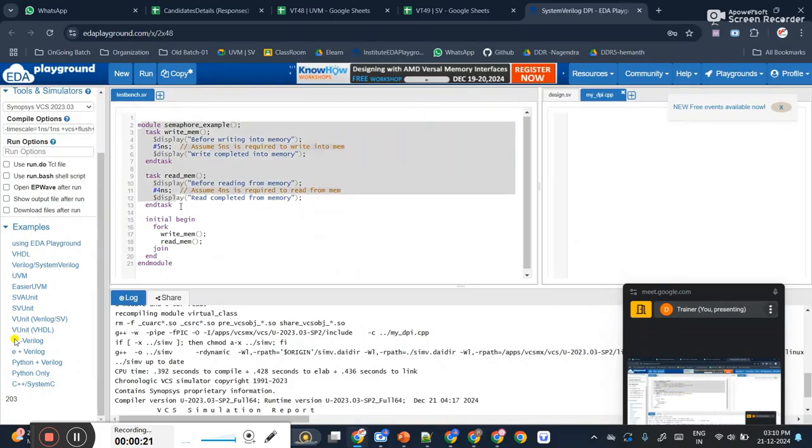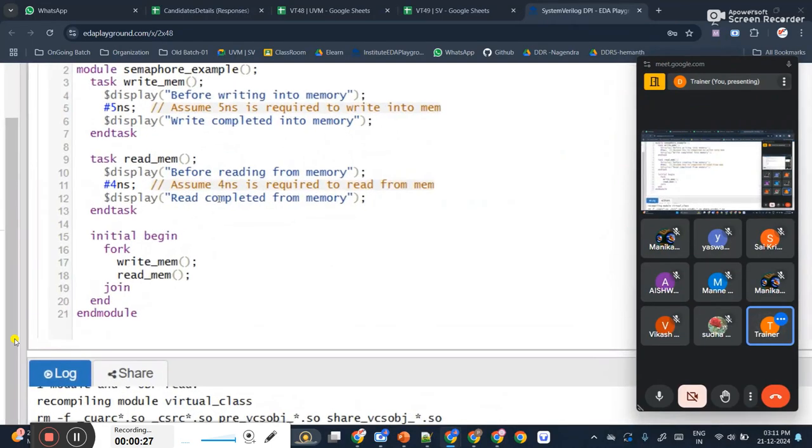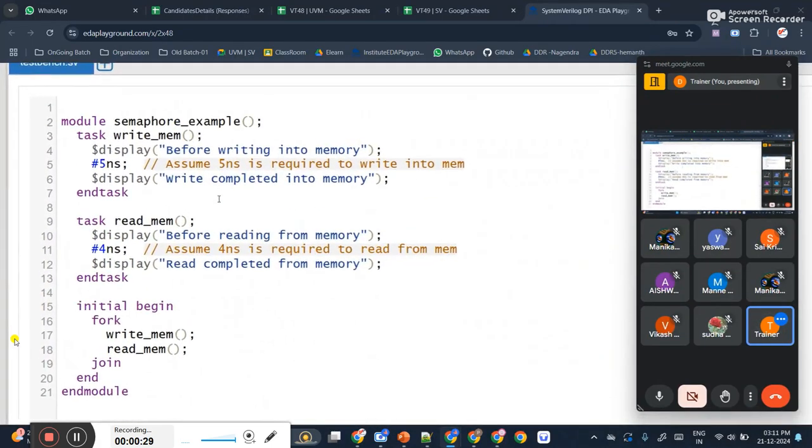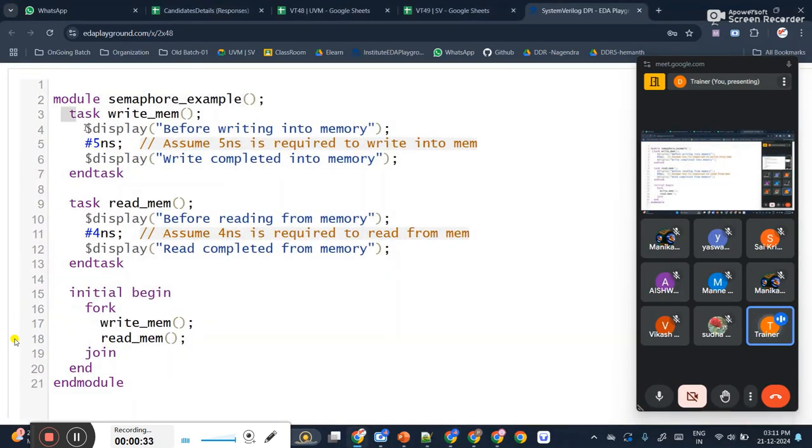I'm taking module and module. I didn't take any class, just module and module I'm taking here. I have written one task. You can call it a method or you can call it a task, your wish. So I have written one task, I have written another task.